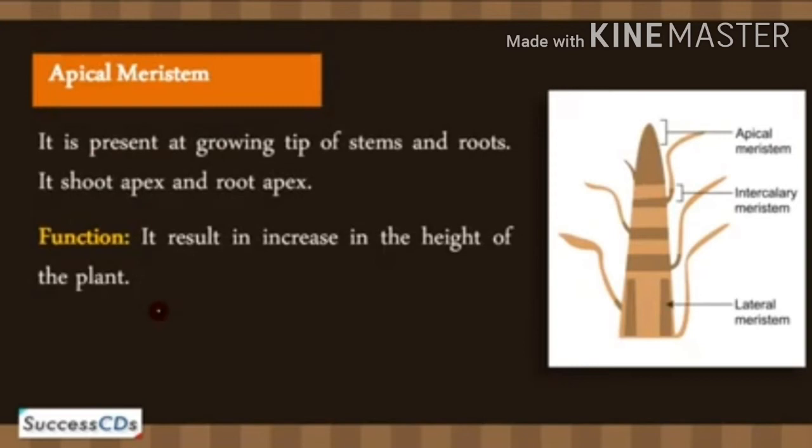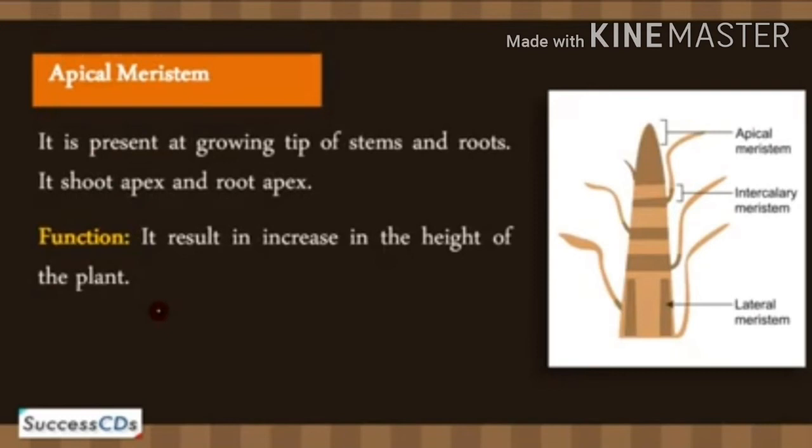And let's study one by one. So first one is apical meristem. It occurs at the growing tip of stem and roots, and depending upon its occurrence at a root or stem tip, it is called root apical meristem and shoot apical meristem.